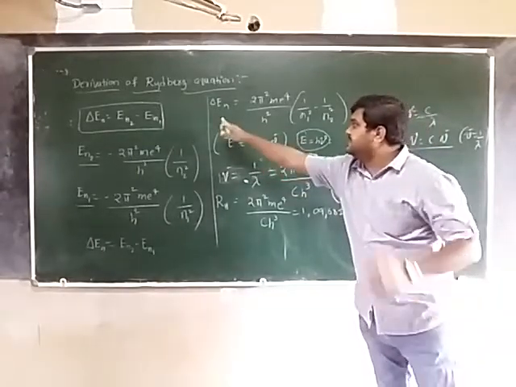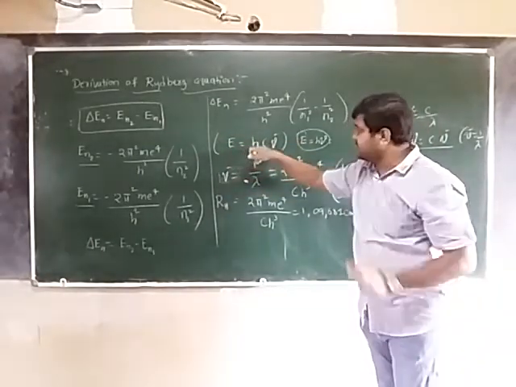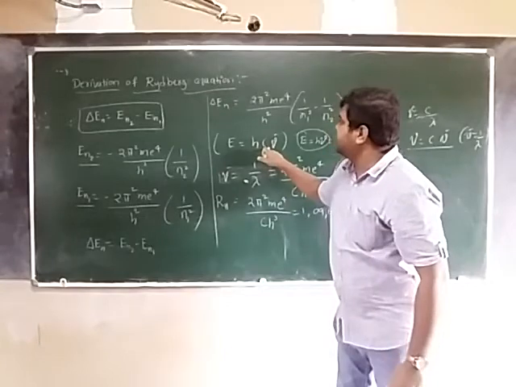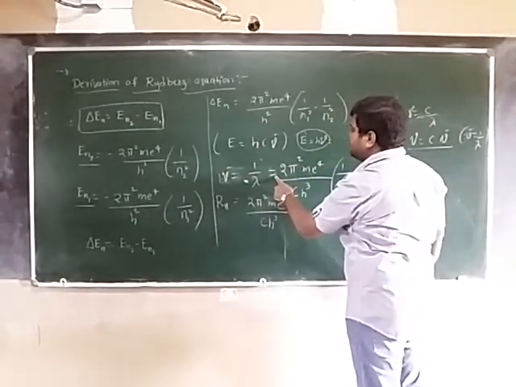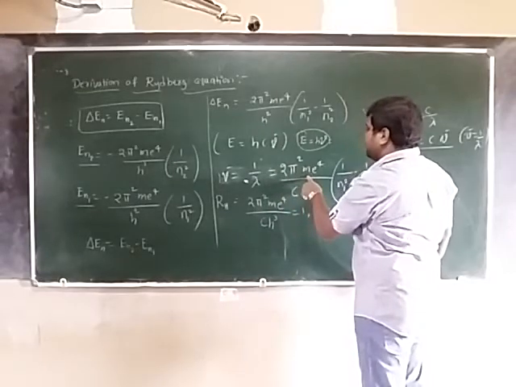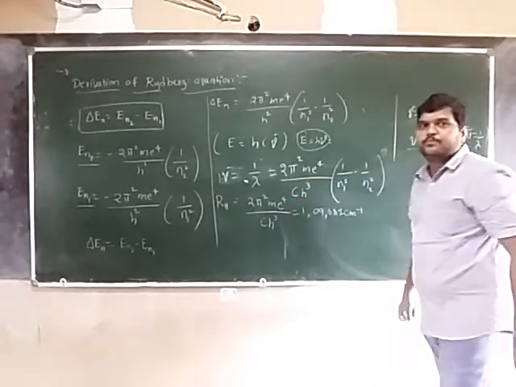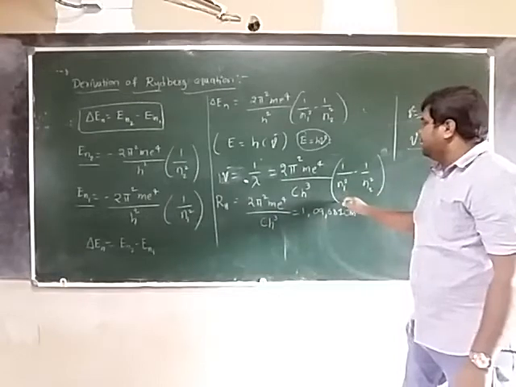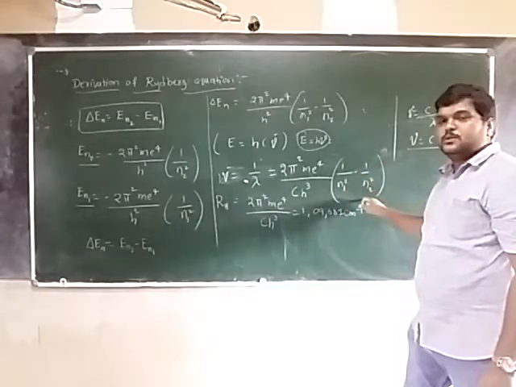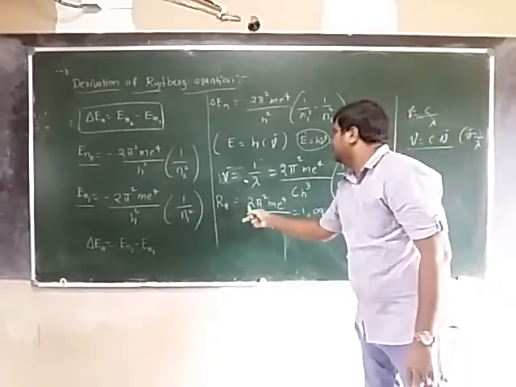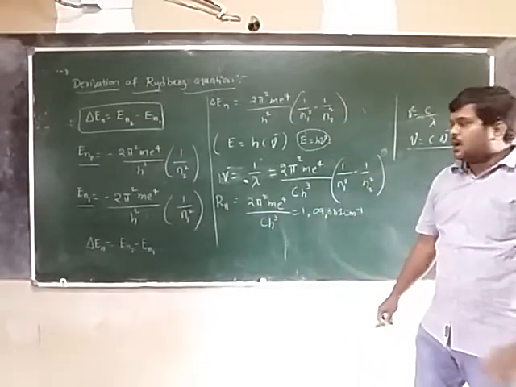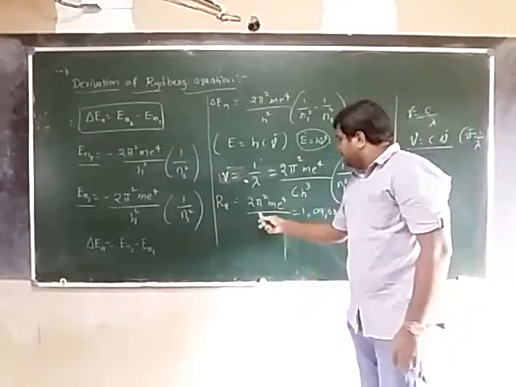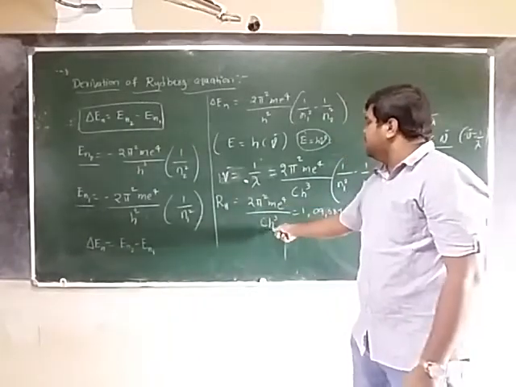We are substituting this energy here. Nu bar, which is equal to 1 by lambda, is equal to 2 pi square me4 by c h cube times (1 by n1 square minus 1 by n2 square). So RH is equal to 2 pi square me4 by c h cube.